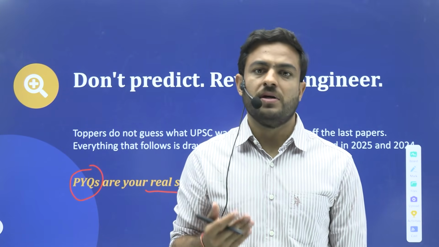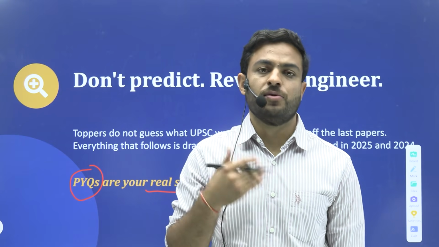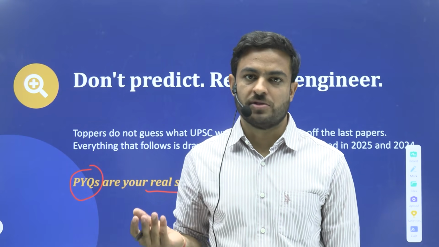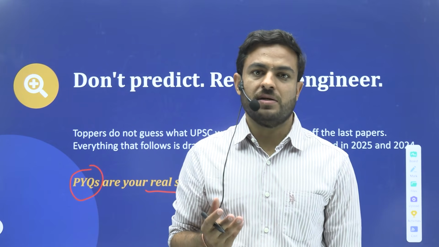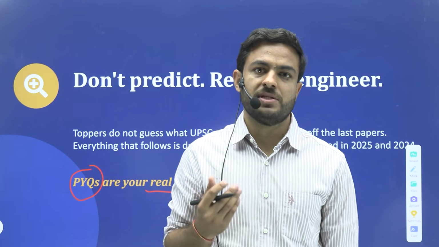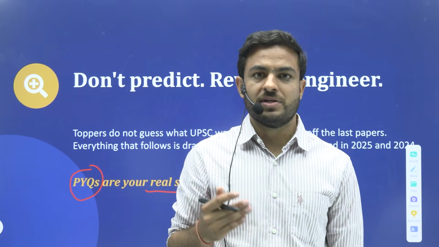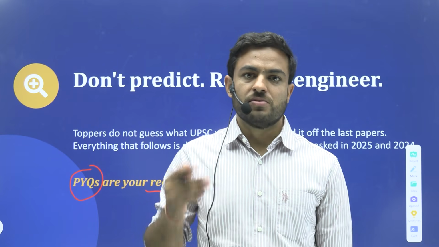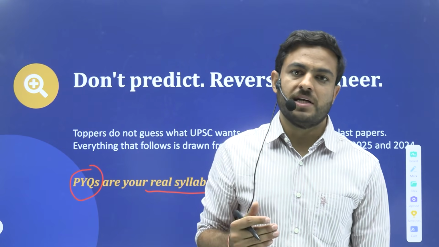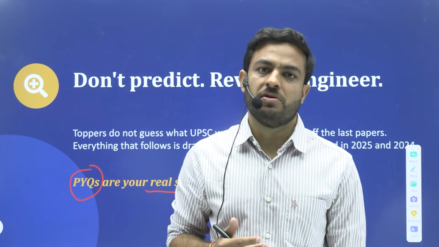Just to give you an example, UPSC has been asking how globalization is impacting the Indian society. Sometimes they ask how it impacts the cultural values of the society. Sometimes they ask how it impacts kinship relations. How does it impact the family structure? These are different aspects they have asked over the years, and that is something we can trace from the previous year questions.